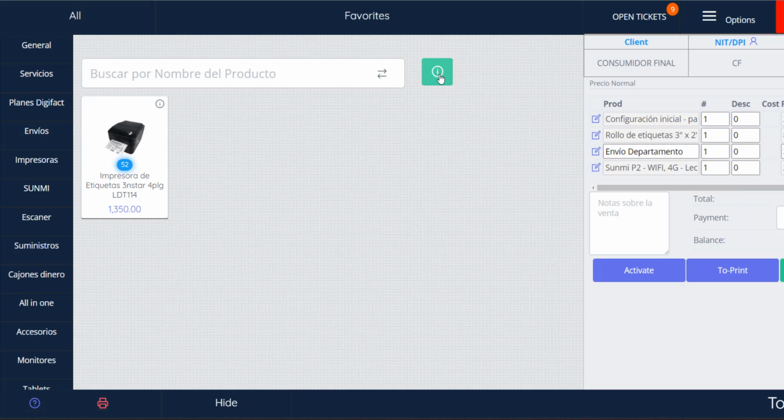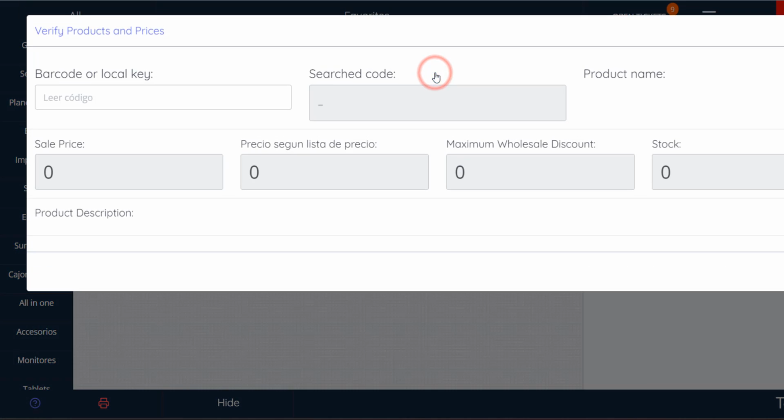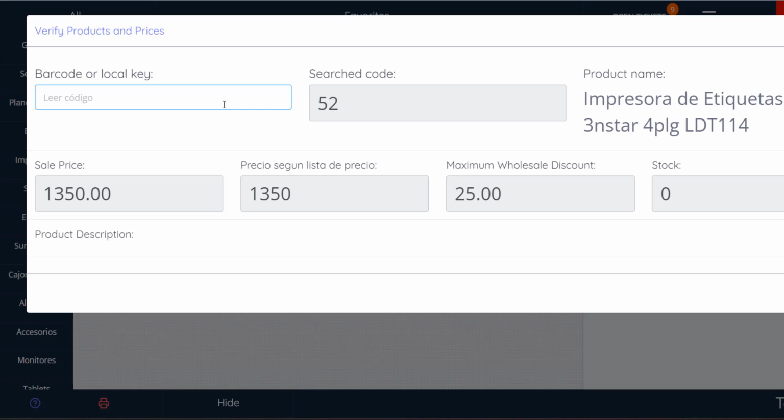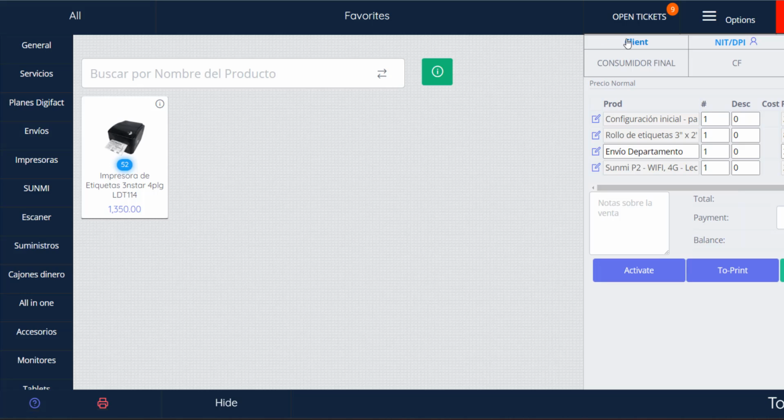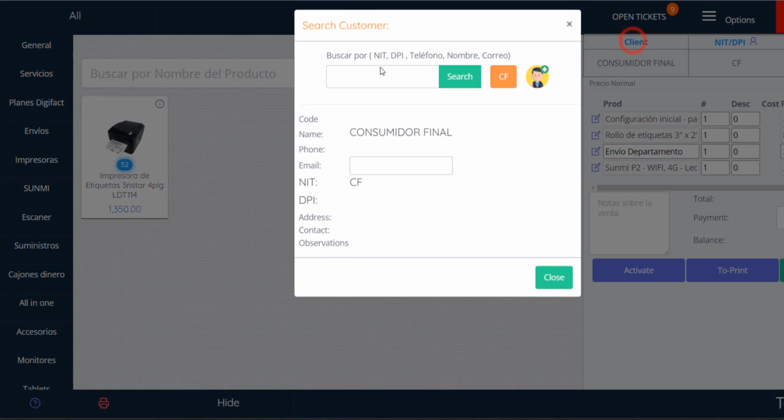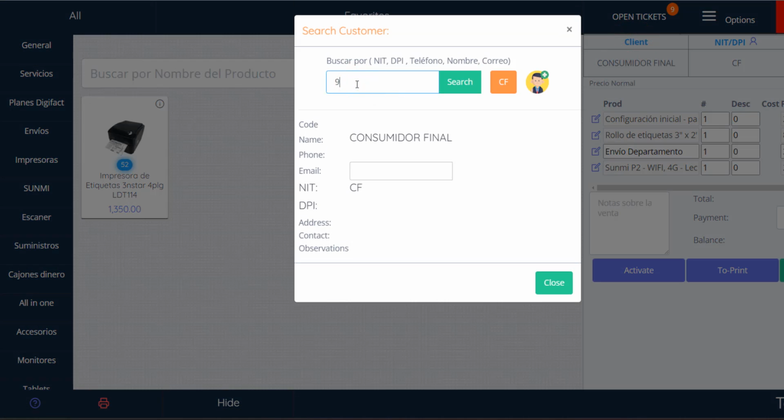Let's consider an example of how you can utilize this feature. Imagine a customer asks for the price or additional information about a specific product. Click the Information button. Search for the product by barcode, key, or product name. Important product details such as its selling price and any descriptions or instructions registered for the selected product will be displayed.